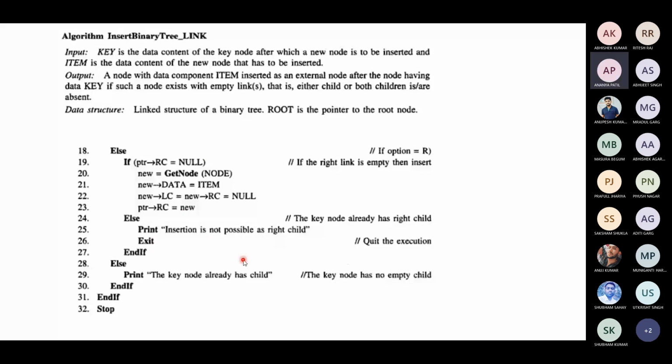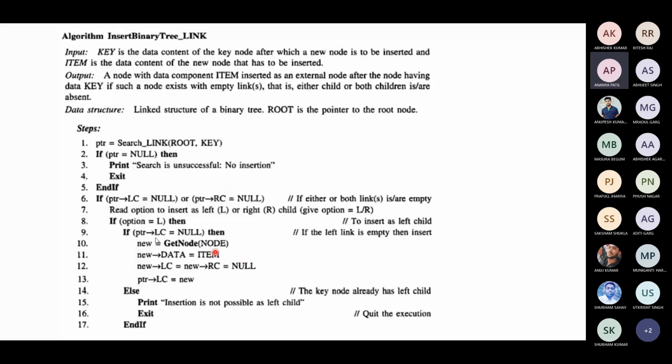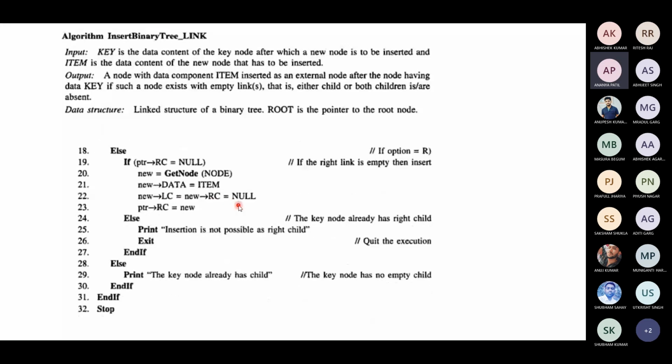Okay, so if this location is not null, if ptr's left child is not null or ptr's right child is not null, then you say that the node already has a child. There is no empty child.